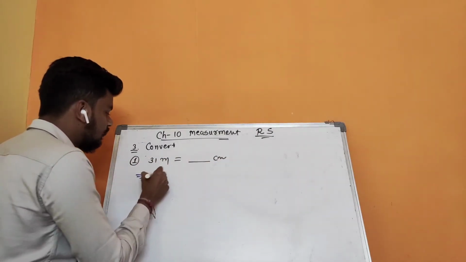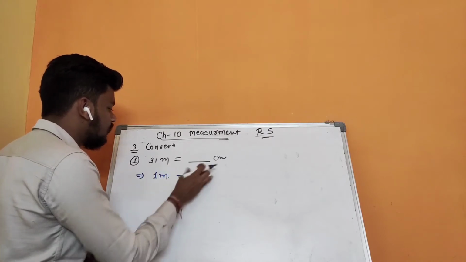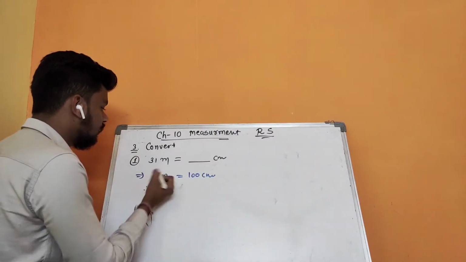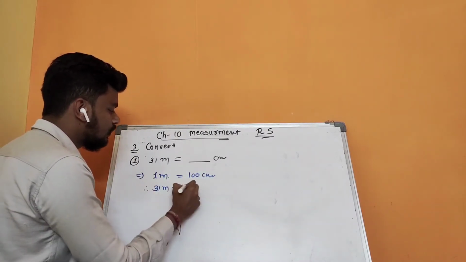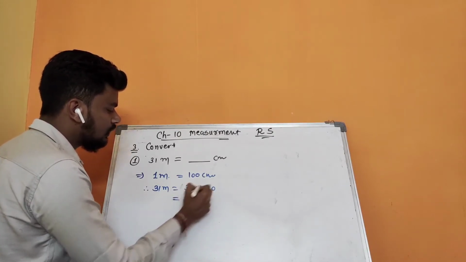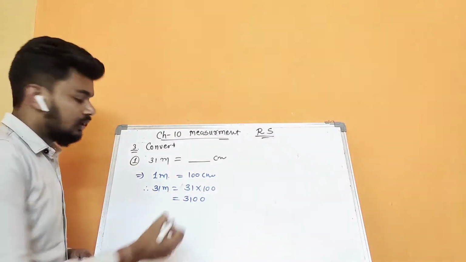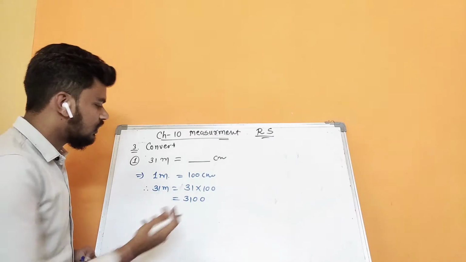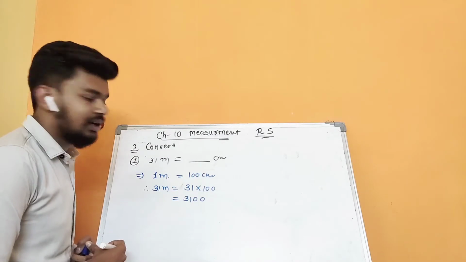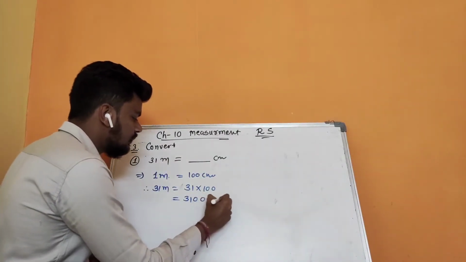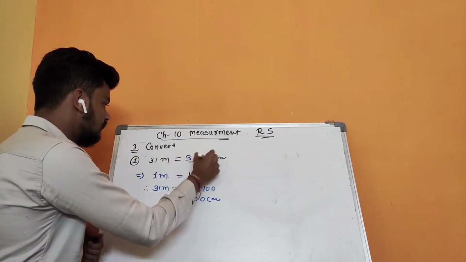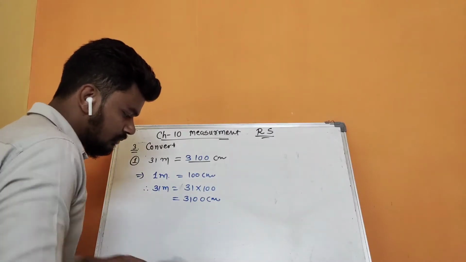Meter to centimeter, we know the simple thing. 1 meter is equal to 100 centimeter, so 31 meter is equal to 31 multiplied by 100, right? Directly इसमें multiplication करने की जरूरत नहीं है, because it is with 100, so we just have to add two zeros at the end of the number which is multiplied. Then this answer is in centimeter. So this one's answer is 3100. Let's do the second question.